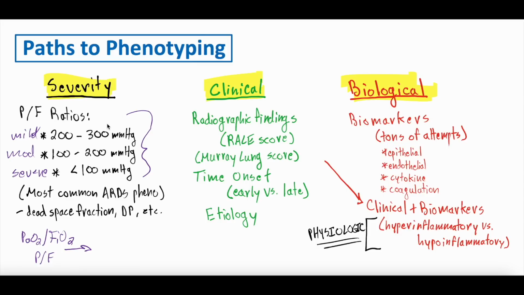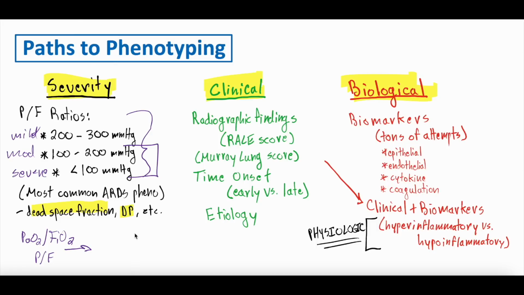And if you just said, hey, everyone with ARDS, let's prone them, the effectiveness of the intervention may not have been as robust as it was when they only did it for kind of this almost severe, moderate to severe P to F ratios. There's some other examples of phenotyping ARDS by severity. Some people have looked at dead space fractions, driving pressure, right? Driving pressure is the plateau pressure minus the PEEP.